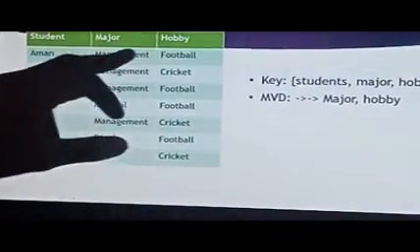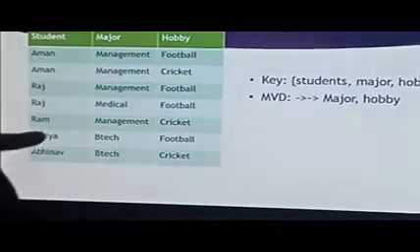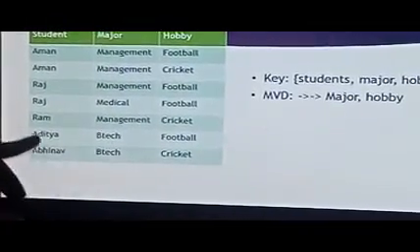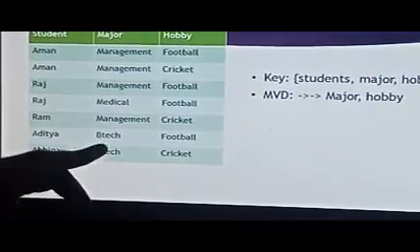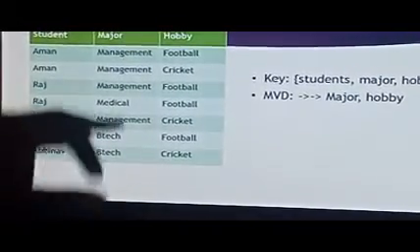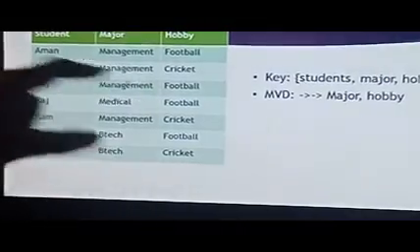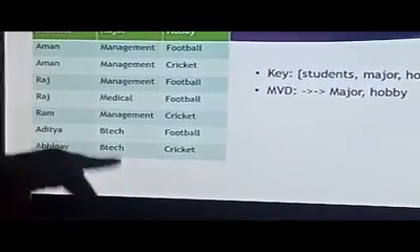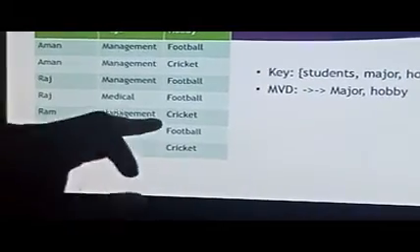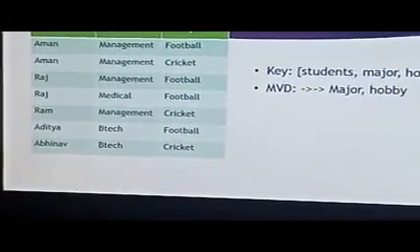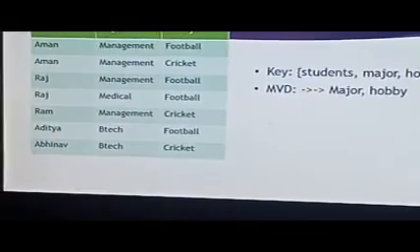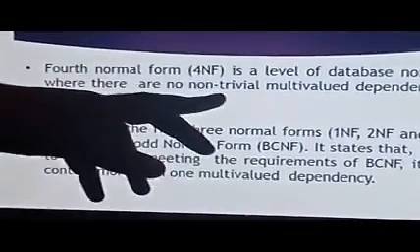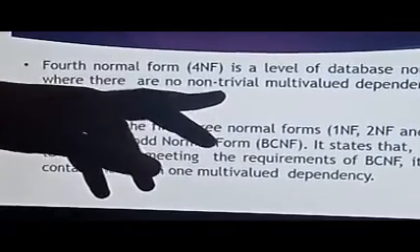So Aman can have football and cricket. Similarly, looking into the major B.Tech, Aditya and Abhinav, you can see the several values, multi-values, and the dependencies might be here. Aman's name depends on the major, and both students belong to B.Tech, and each student belongs to different categories. Such a thing is called multi-valued dependencies. You are going to look into which data has multi-valued dependencies.